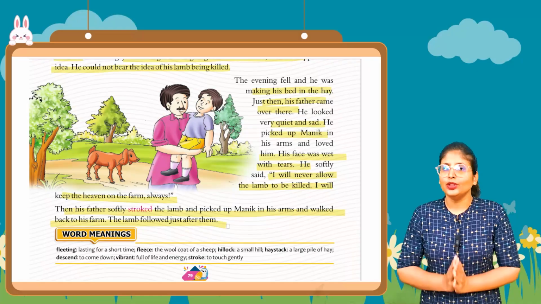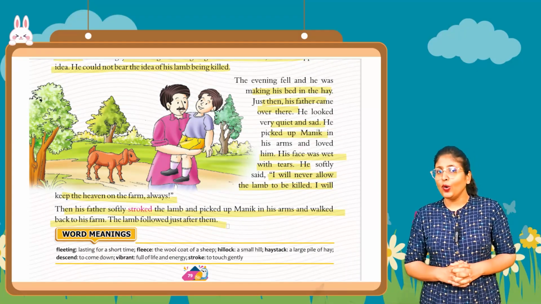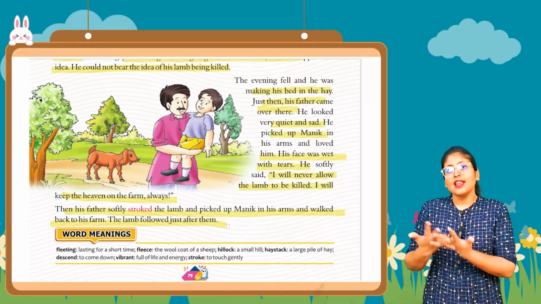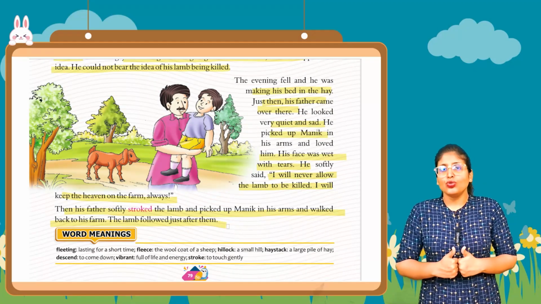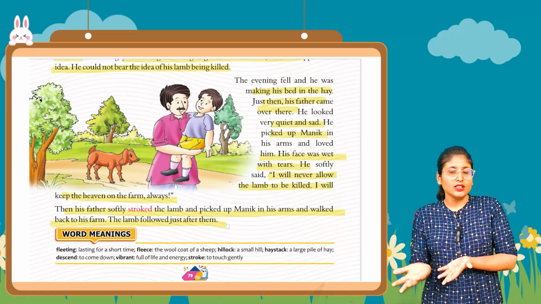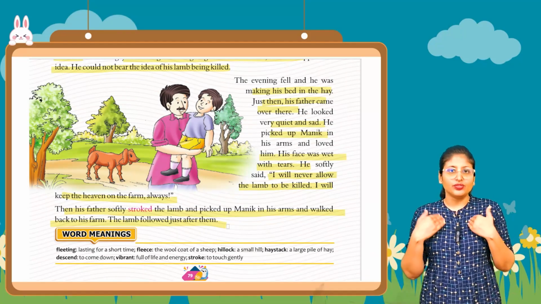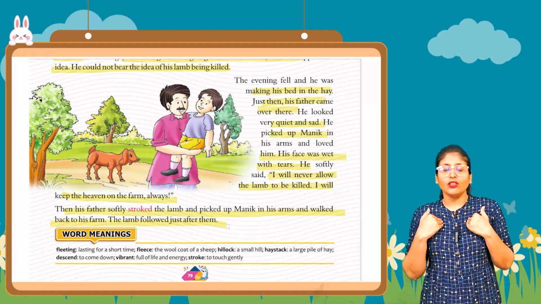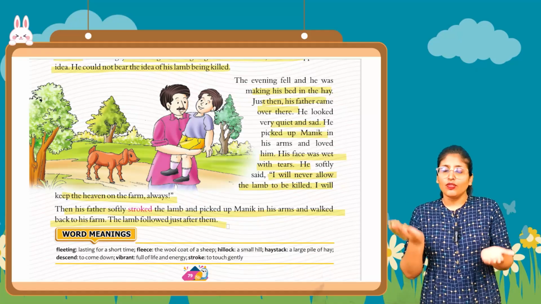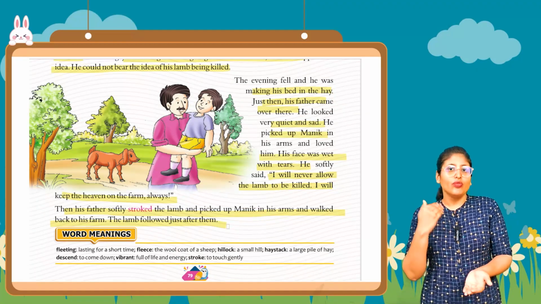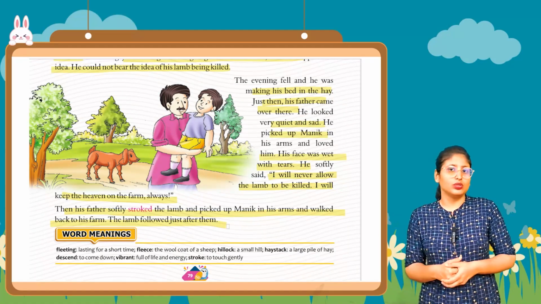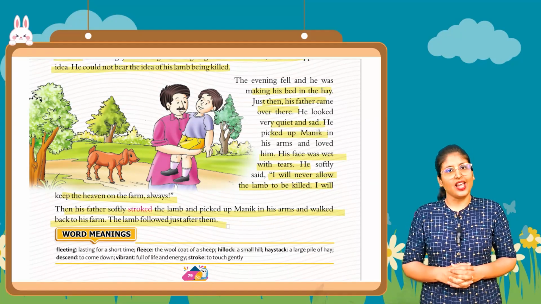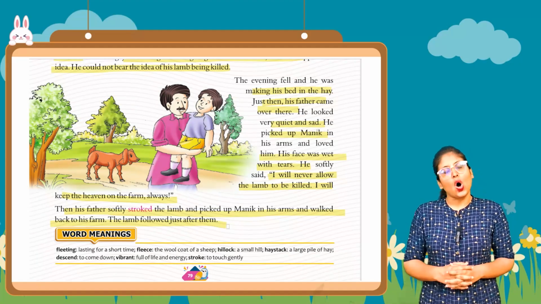So this is this beautiful story. I hope by the story we are able to relate that as we love animals, animals also love us. So don't do anything that will harm the animals, because they are the same as we are. If we are in pain, if someone hits you, if someone kills you, we suffer pain. In the same way they also suffer pain. So love as much as you can. Don't hurt any animals intentionally or unintentionally.